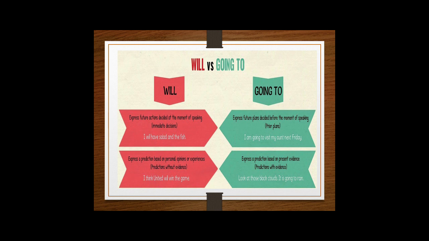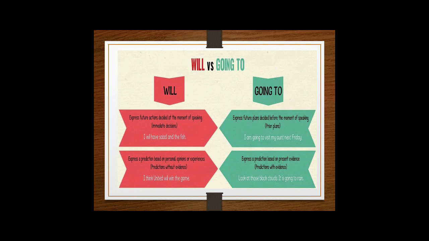Yes? Okay. So, how do you know to use will versus be going to? You always use will when you express a future action decided at the moment of speaking. Now, immediate actions and decisions. So, okay, I'm hungry. Okay, I will take something to eat. Okay?